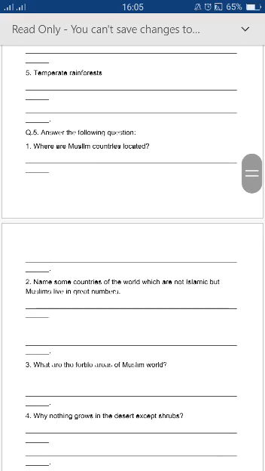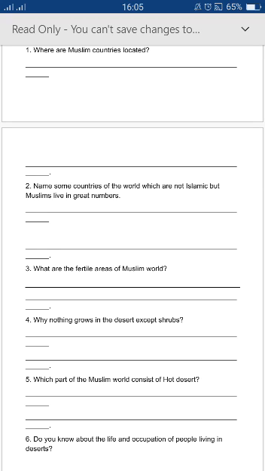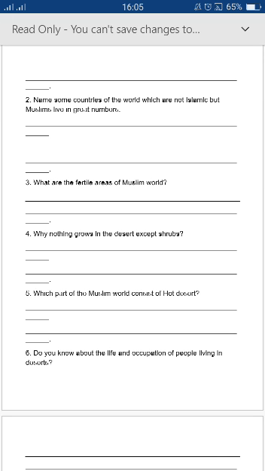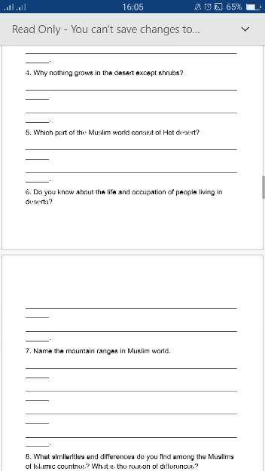Answer these questions. Where are Muslim countries located? You can do this with the help of the map. Name some countries of the world which are not Islamic but Muslims live in great number. You can also do this with the help of your chapter number 1. What are the fertile areas of the Muslim world? You can do this with the help of map 3 on page 3. Which part of the Muslim world consists of hot desert? So you can answer it with the help of the reading of chapter 1.